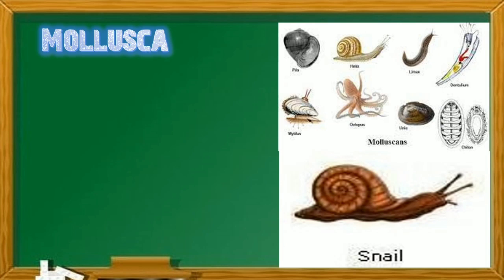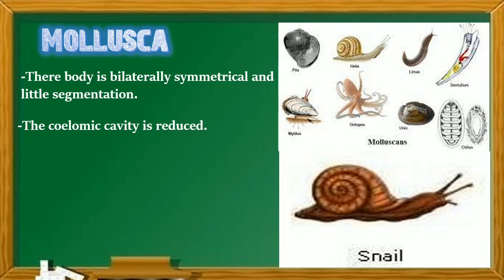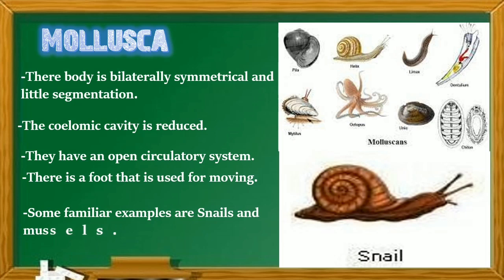The characteristics of Mollusca: their body is also bilaterally symmetrical, with little segmentation. We can find little segmentation in molluscs. The coelomic cavity is reduced. They have an open circulatory system. They have a foot that is used to move. Some familiar examples are snails and mussels.